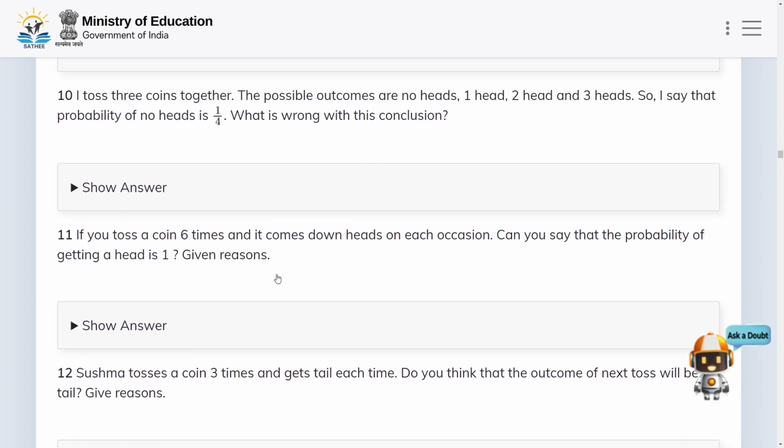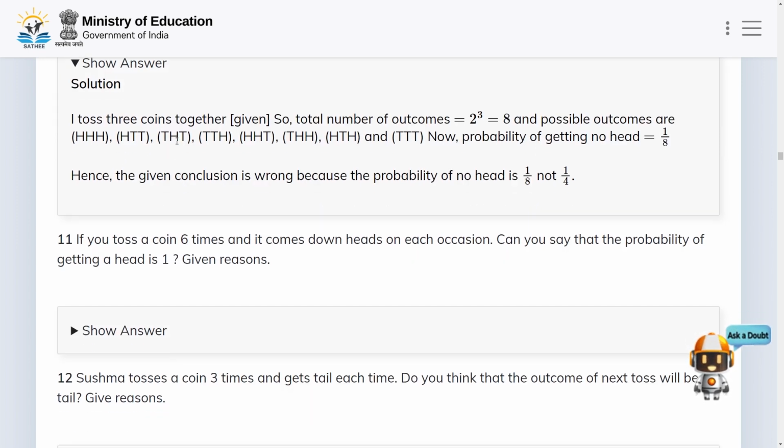In the next problem, I toss three coins together. The possible outcomes are no heads, 1 head, 2 heads, or 3 heads, and so I say that the probability of no heads is 1 by 4. What is wrong with this conclusion? Let us justify. Here I toss 3 coins together, so the total number of outcomes is 2 to the power 3, that is equal to 8.